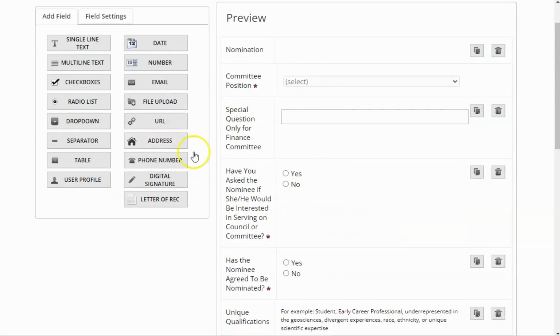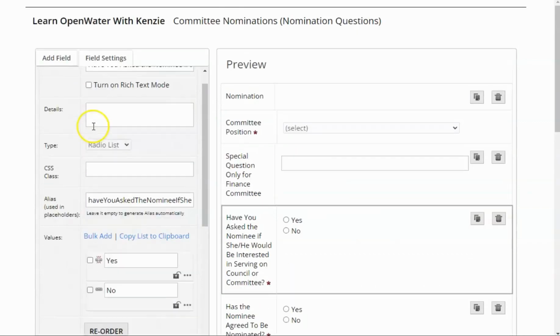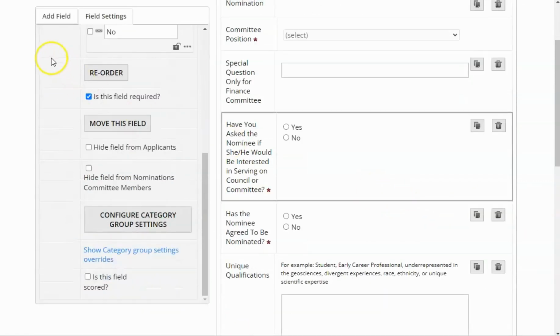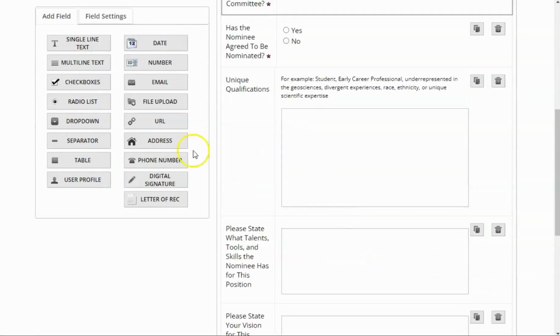You can change any of the titles, any of the configuration of the field itself. So on the left-hand side here, you can move your fields by dragging them. You can also delete them if needed, or you can add new fields up in the top left. That being said, if you do delete a field, it will delete any corresponding information that's attached to it.